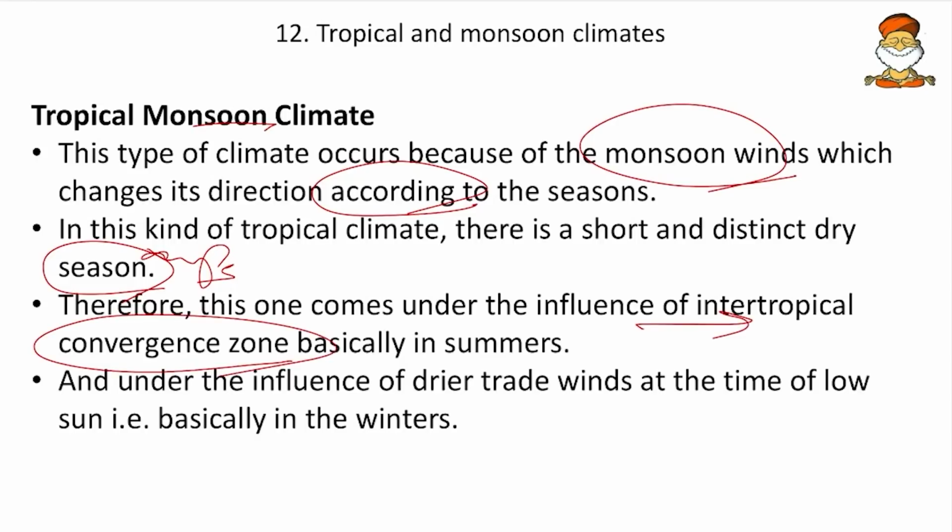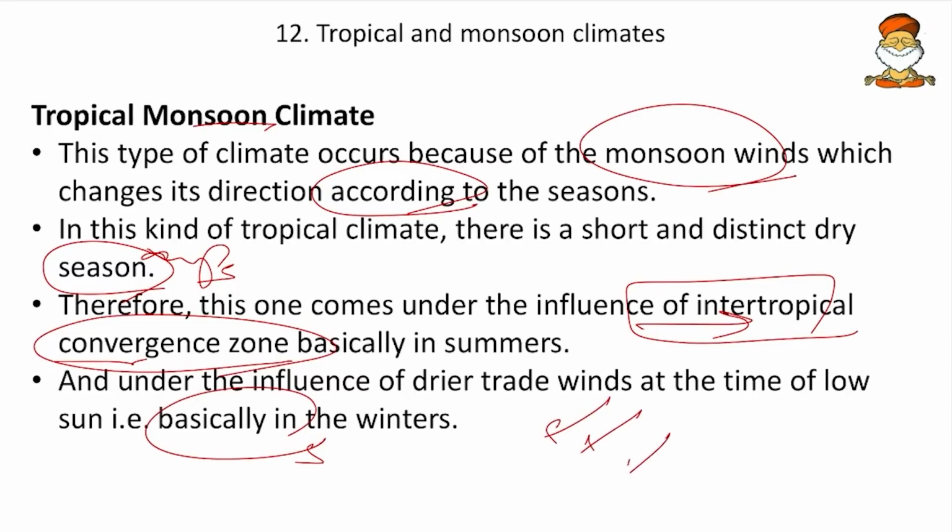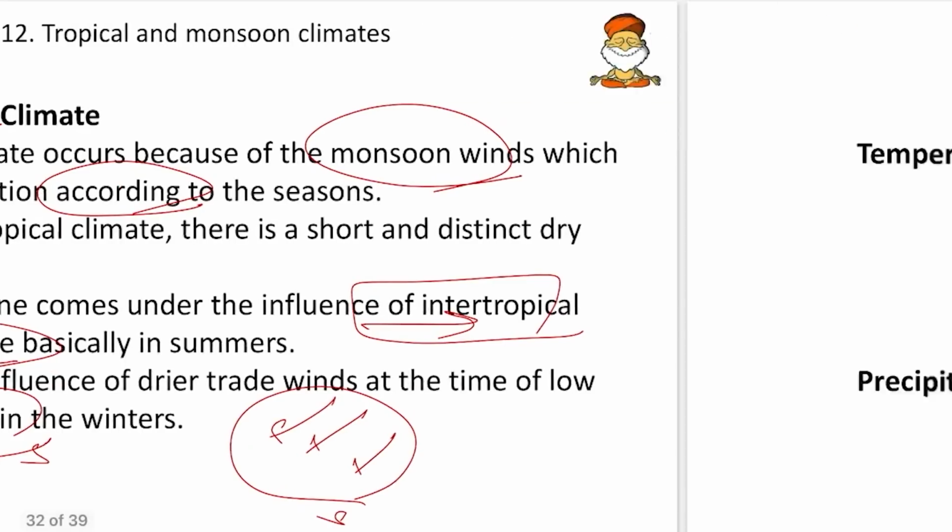There was one question in prelims: which is the most important causative factor for the formation of monsoon? That is the shifting of ITCZ. So mark this as important. Under the influence of drier trade winds at the time of low sun, the winters occur. Here they are speaking of the northeast winds, which cause cold and dryness in India. Such winds flow during the dry seasons. Apart from that short dry season, we will be having rainfall in most of the months. That is the only difference between the tropical and tropical monsoon climate.